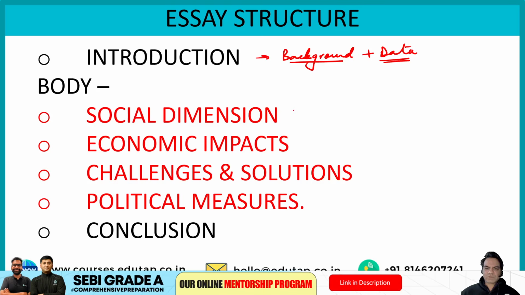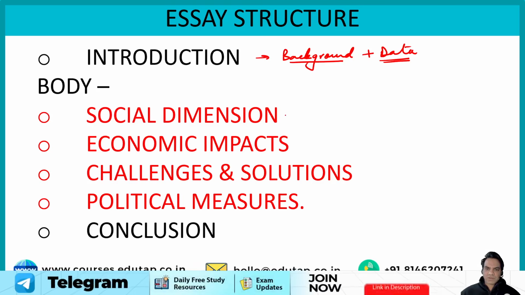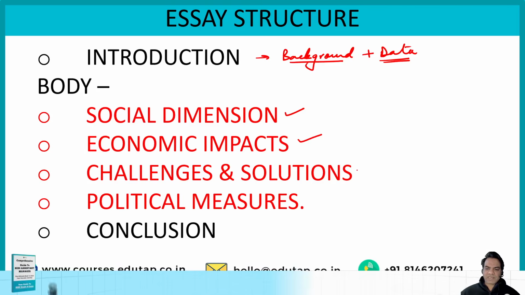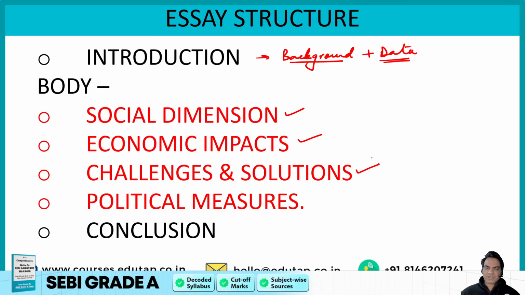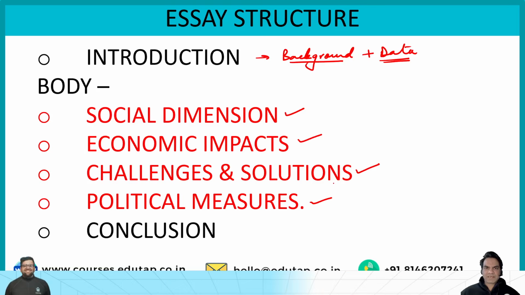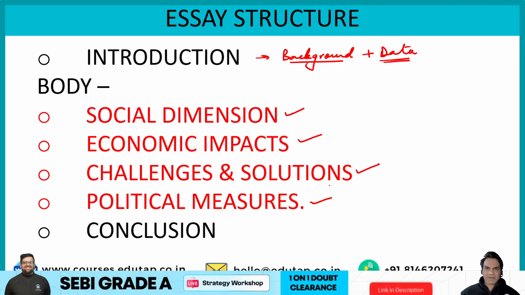The next paragraph can be the social dimension. What impact does this particular issue have on our country? So that is the social dimension. Then economic impact. If the issue has an economic impact, you can mention it after the social dimension. Then what are the challenges and what are viable solutions to those challenges? That should be mentioned. Then political measures. What are the schemes launched by the government? What are the steps taken by RBI or any other body in this regard? So that should be done.